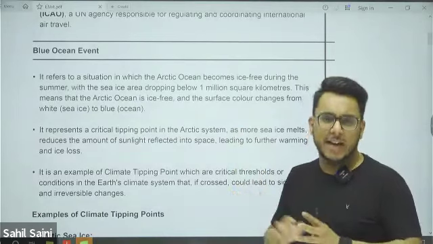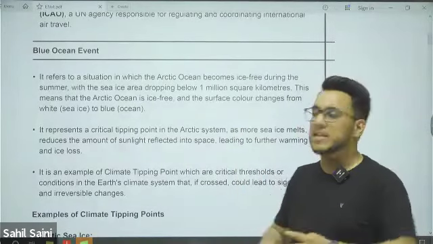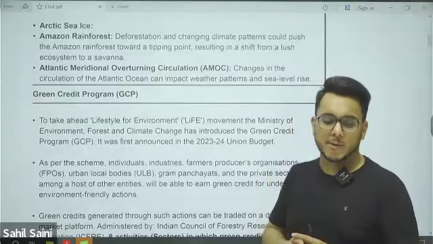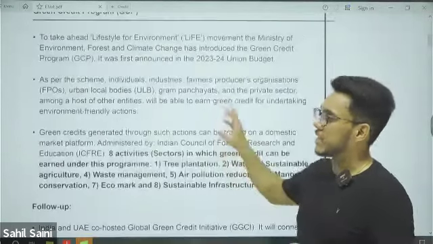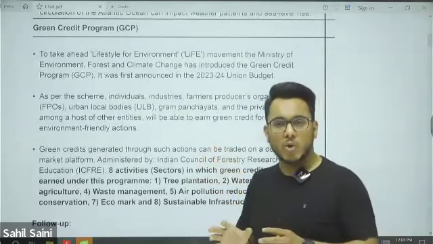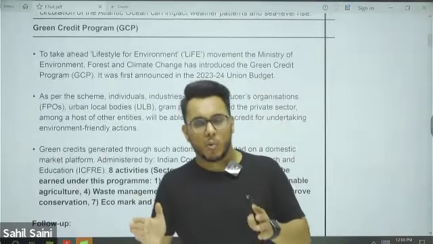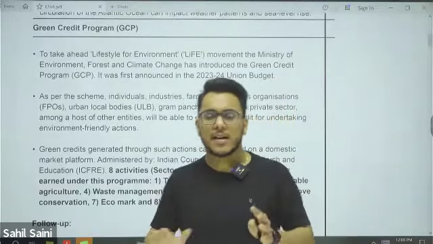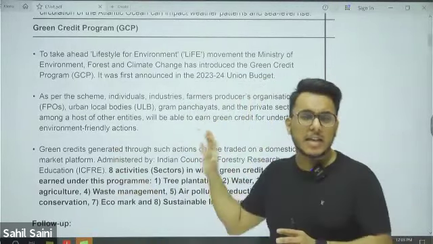It refers to an event when the Arctic will become ice free in summer, and it is an example of a climate tipping point. What is a climate tipping point? That also we discussed in the previous class. Then the Green Credit Program that was launched in India under the LiFE Movement. What is the LiFE Movement? What is the Green Credit Program? Eight types of activities will be covered under the Green Credit Program.